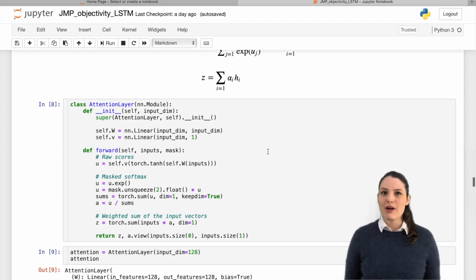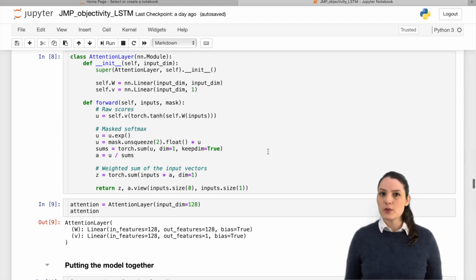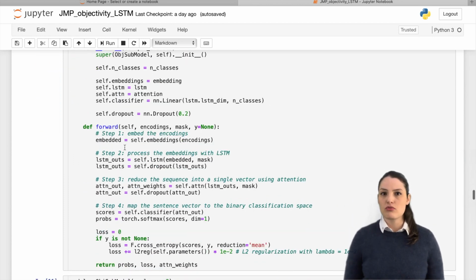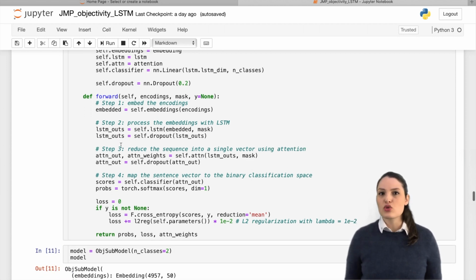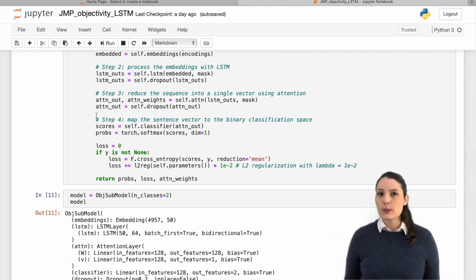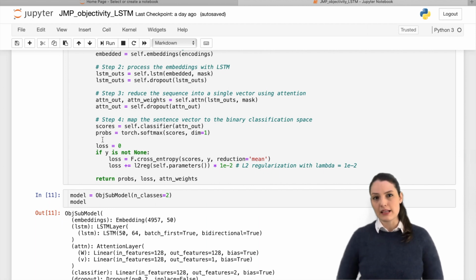Now let's put the model together. First, we convert text into numbers using word embeddings. Next, we process the embeddings through the long short-term memory layer. Then we use the attention mechanism to reduce the sequence into a single vector of numbers. And last, we map this vector to a probability space using a binary classifier.